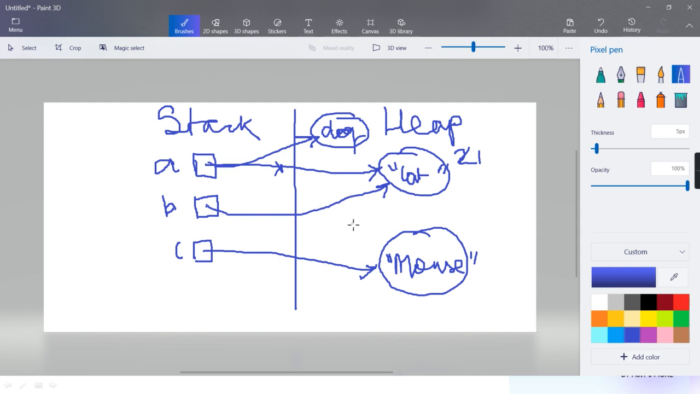Because it has a reference of B. Yes, he is telling right. That object reference is still there in B. Means not all the references are gone.